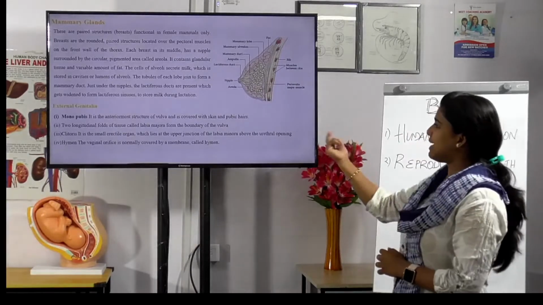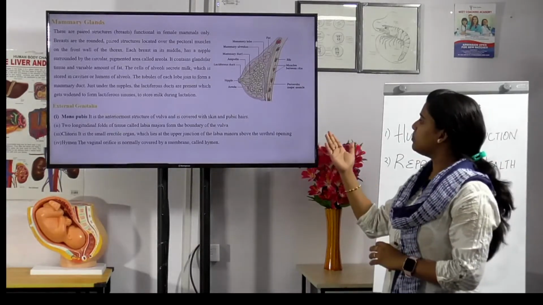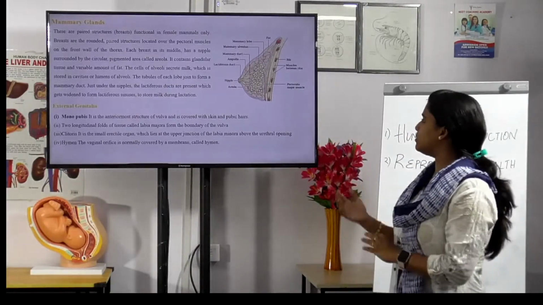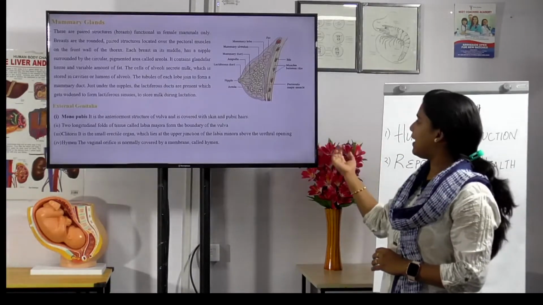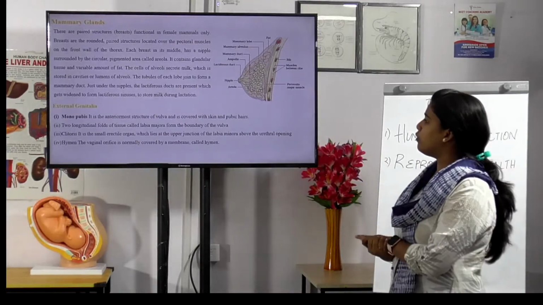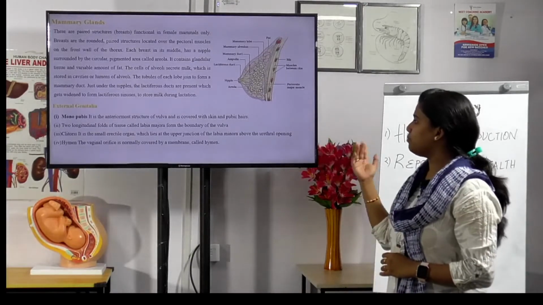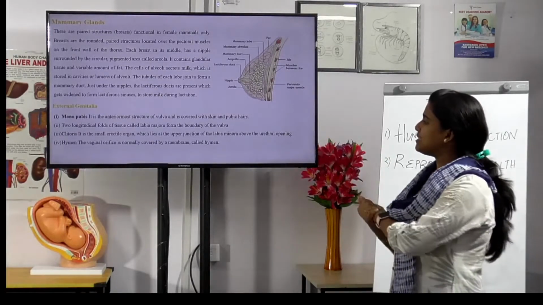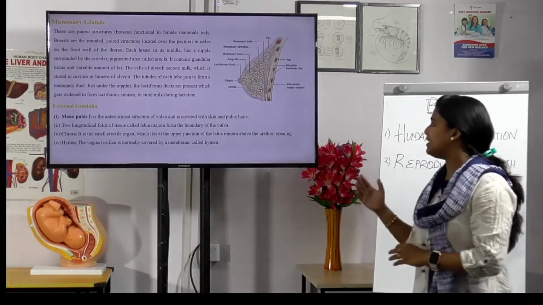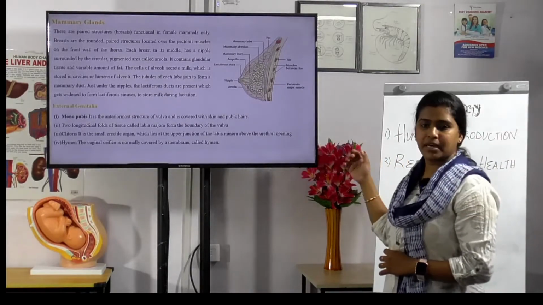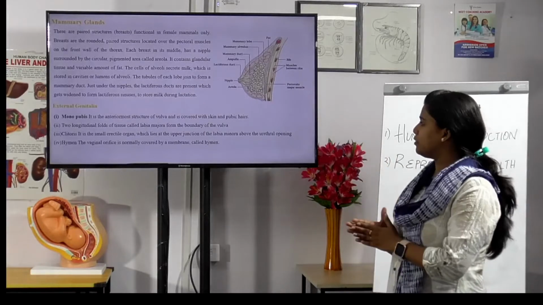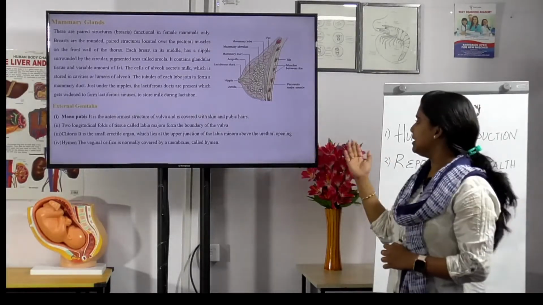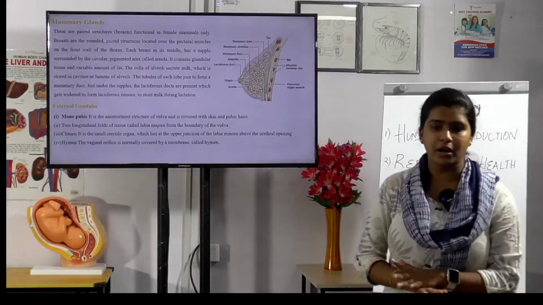And the last one is the external genitalia, that is the mons pubis. It is the anterior most structure of the vulva and is covered with skin and pubic hair. And the next is two longitudinal folds of tissue called labia majora, which form the boundary of the vulva. And the clitoris, the smallest erectile organ, lies at the upper junction of the labia minora above the urethral opening. And the hymen, the vaginal orifice, is normally covered by a membrane called the hymen.